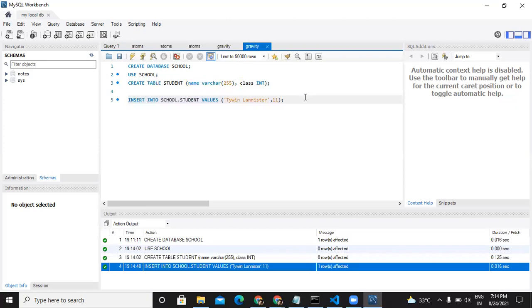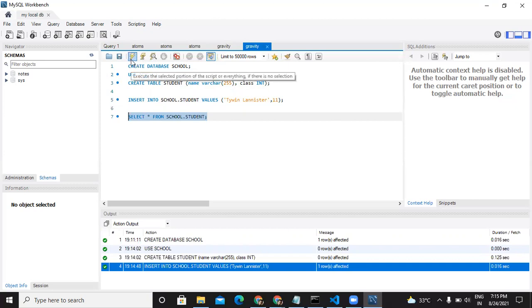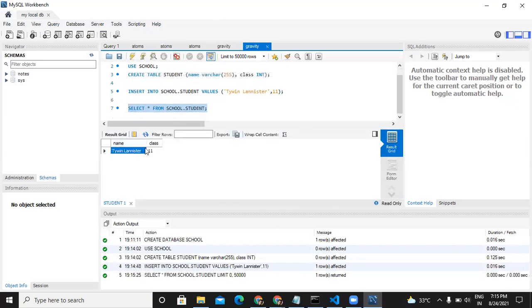What I need to do now is select all the data that is present inside the student table in the school database. So I'll write select star from school.student. What do these different parts mean in this statement? Select means get the data. Star means all the data, everything, from the school database, and inside it the student table. If we run this query, we should get back the data we just put in there, Taiwan Lannister 11. I'll run it, and you can see that the data is there.